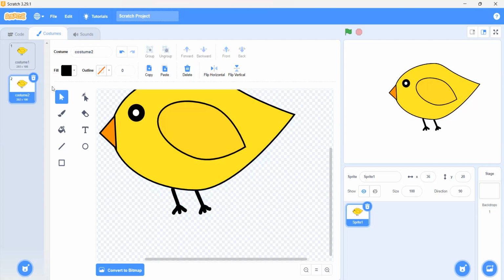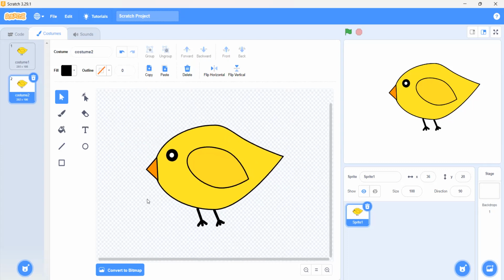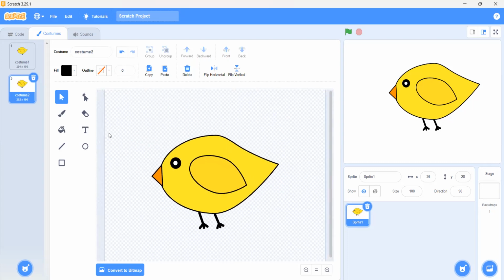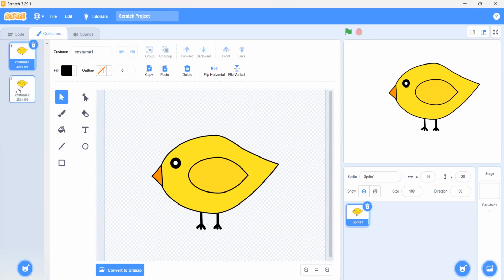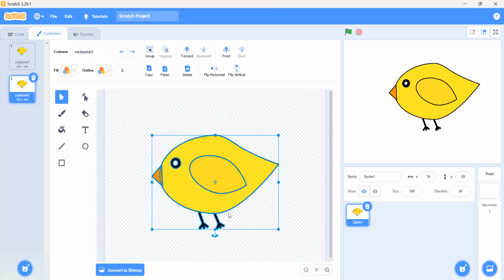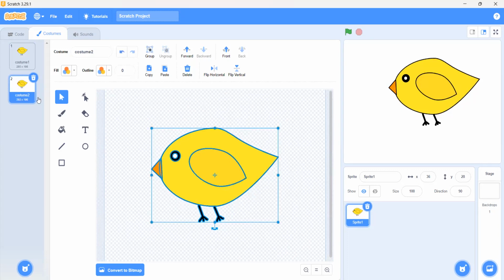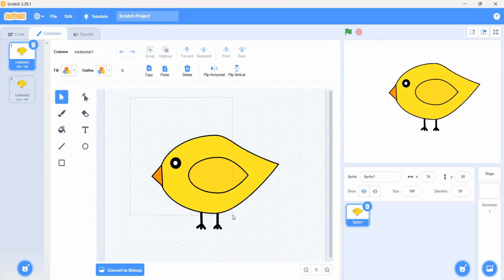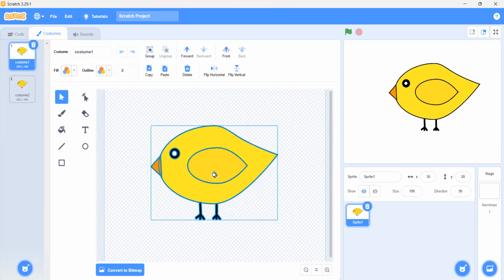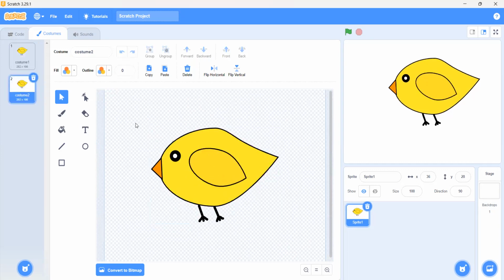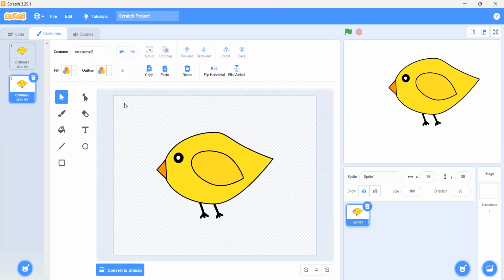Is it good now? Yes. We can center it if we want. We can just click on this whole thing and we can center it both right here, so that we don't face any type of problem. Mina, do you have any confusion or question till yet? Now we will go to the code.